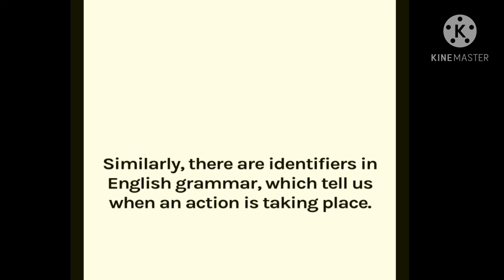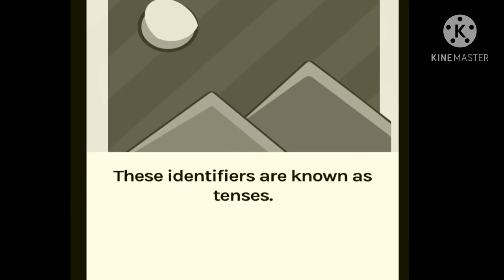Similarly, there are identifiers in English grammar which tell us when an action is taking place. So, now we will learn when the past perfect continuous tense takes place, or which action we are showing in the past perfect continuous tense.